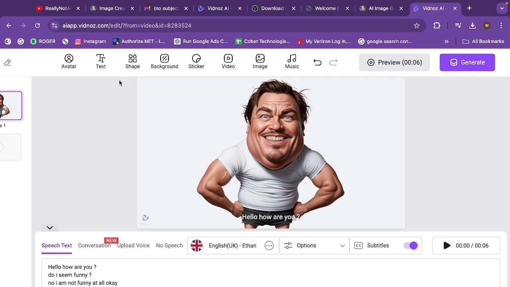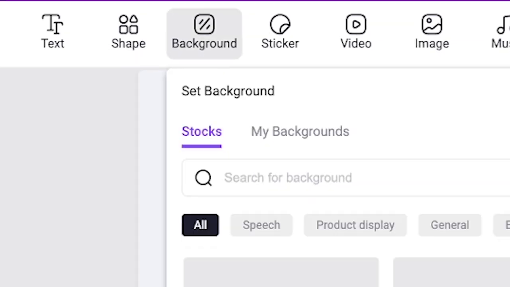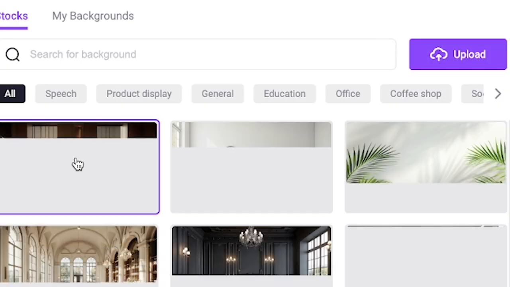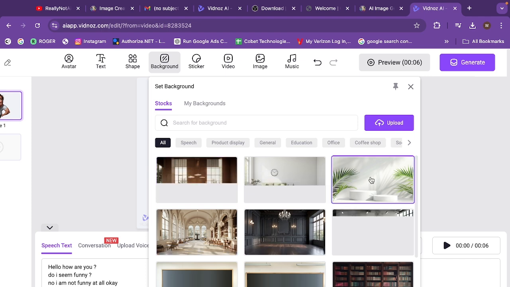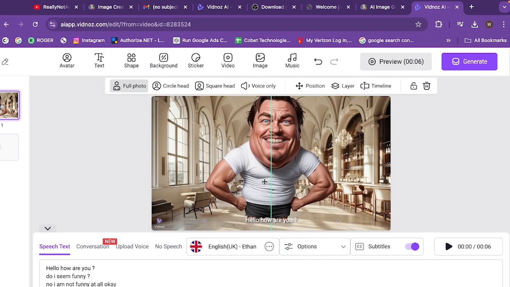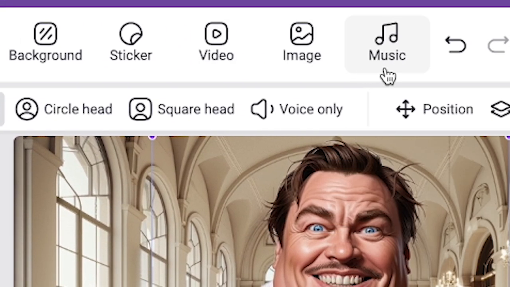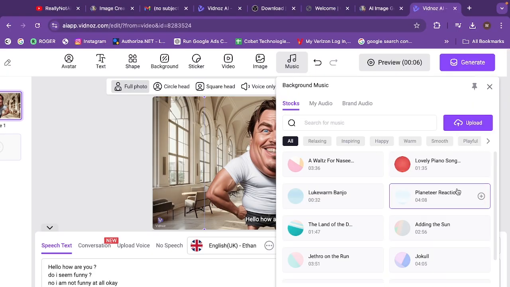Before that, I'll share that you can add text, and there are different shapes, and you can even add a background. Let's check if we have any good background, so we can select that background as well. So for now we will go with this one and adjust the avatar accordingly. And now you have different options here. You can add text, and you can add music in the background, and if we want, we can do that as well.